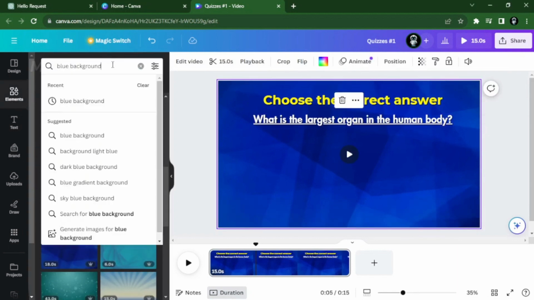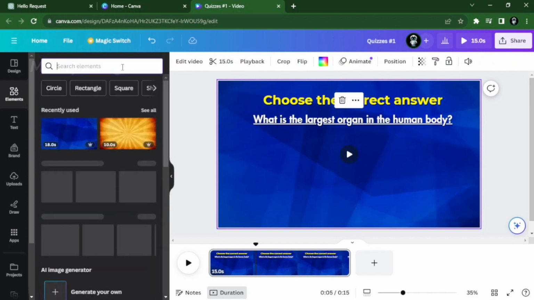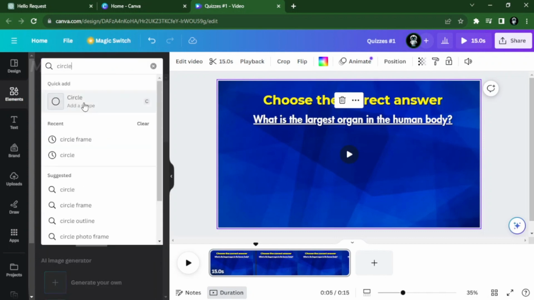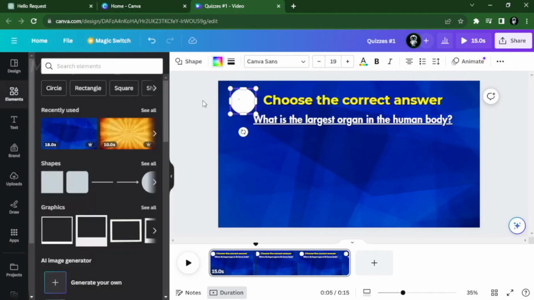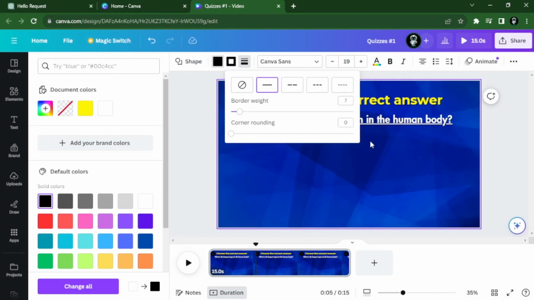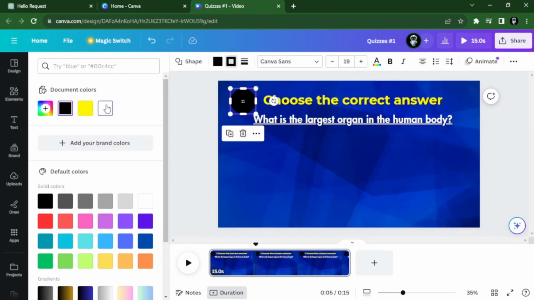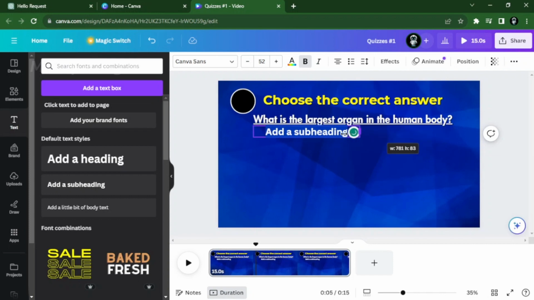We will need to put a number before our question. To do that, just go to Elements, search for circle, and add it to your video, change the color, adjust the size, then move it to the upper left. Add a border to the circle and choose your color. Now add a text box, type the number 1, then adjust the size and move it in the middle of the circle and change the color.